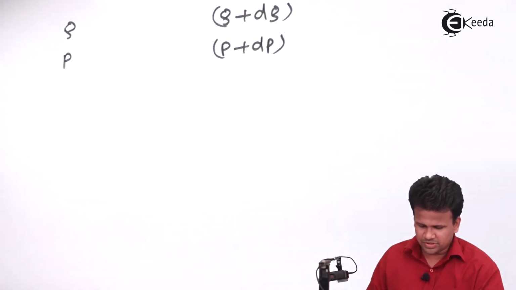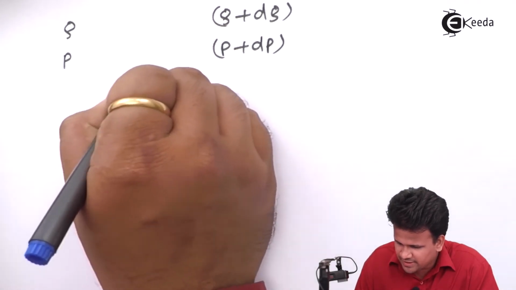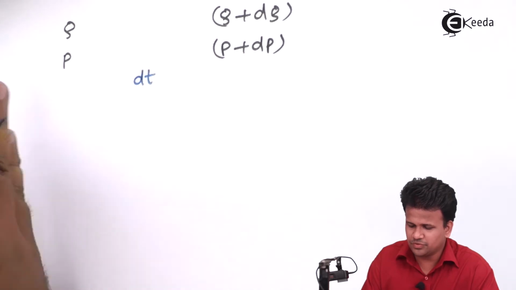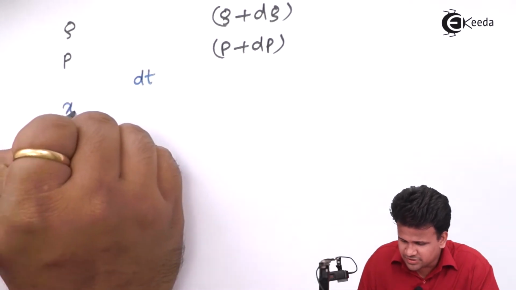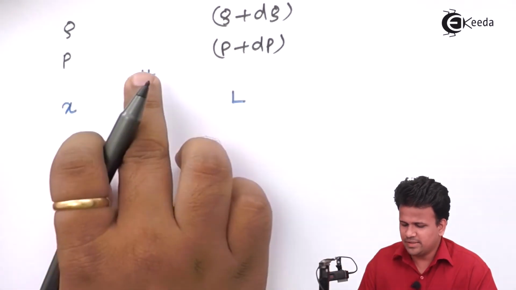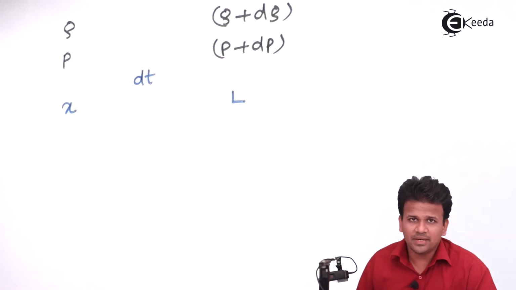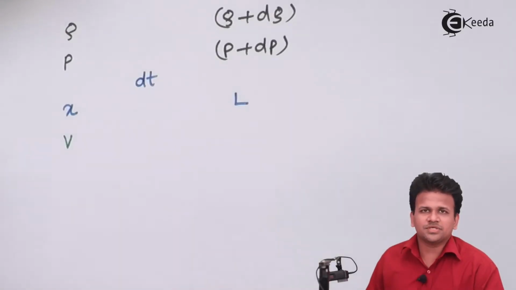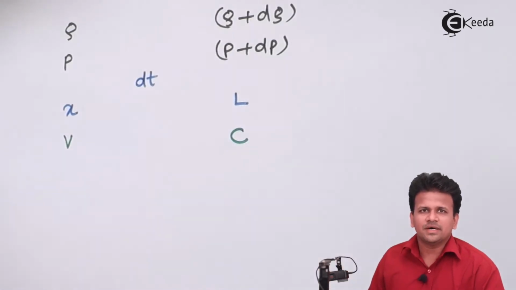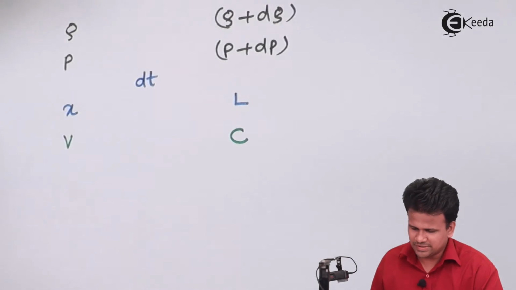Then dt is the small amount of time required for the piston to travel a distance of x, and capital L is the distance the sound will travel in the same amount of time. It will be linked with the velocity of the piston, and L will be linked with the velocity of sound. So these are all the terms we have to take into consideration.